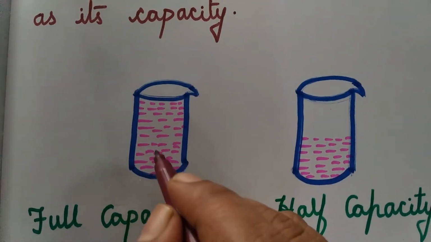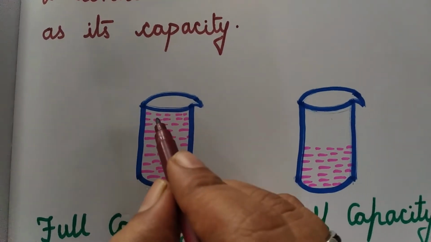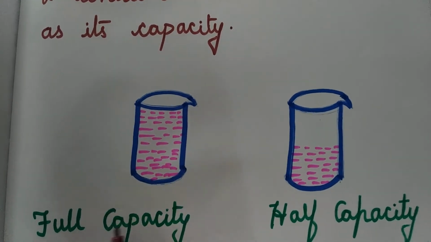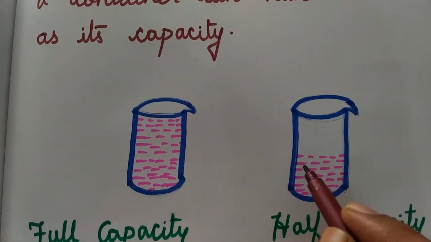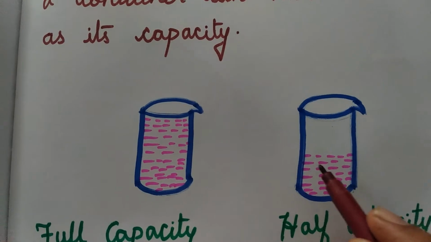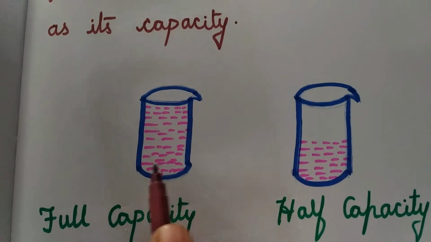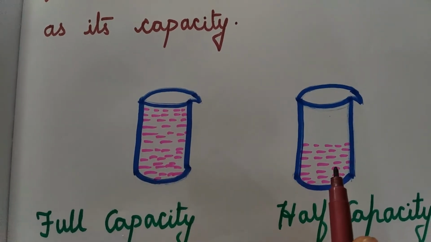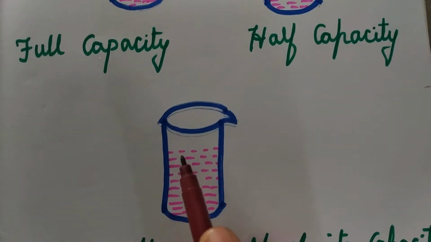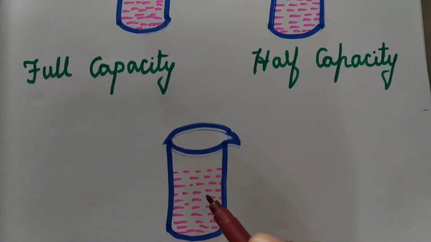And this one, the juice filled fully, we call it a full capacity. See, the juice is filled fully for this jug, so we call it a full capacity. And here the juice is filled only half of this jug. Only half the juice is there, so we call it a half capacity. So this is the difference between full capacity and half capacity. Are you able to see? Now see the next one. Here, see how much juice is filled, either fully filled or half filled.